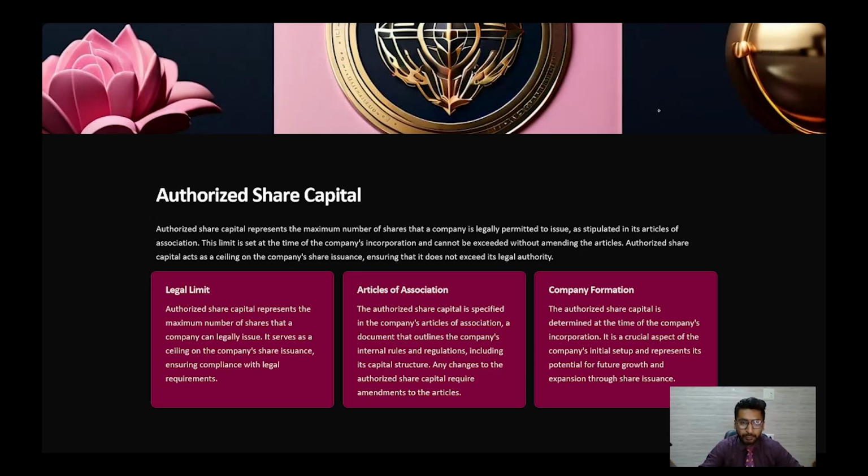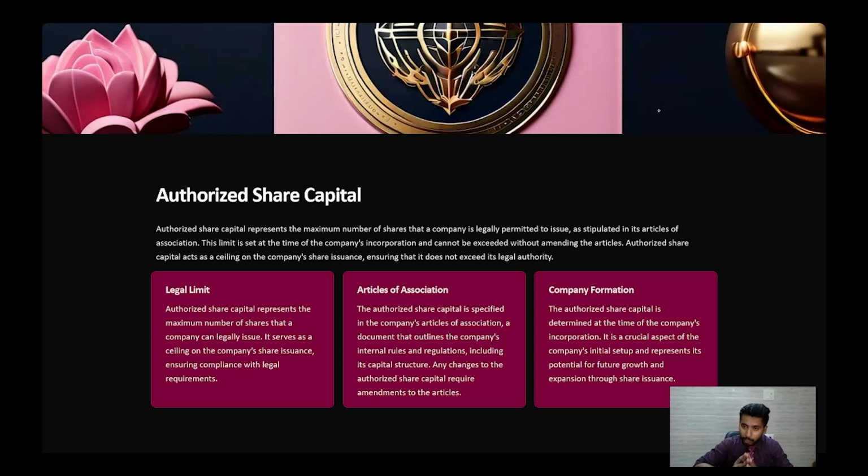An Article of Association is a set of rules that is formed when the company is registered or incorporated. They cannot be altered without the agreement of the ROC, that is the registrar of the companies. This limit is set at the time of the company's incorporation, and it cannot be exceeded without amending the articles. If you wanted to raise the share capital, in that case, you can talk to the registrar of the companies and alter the AOA of the company.